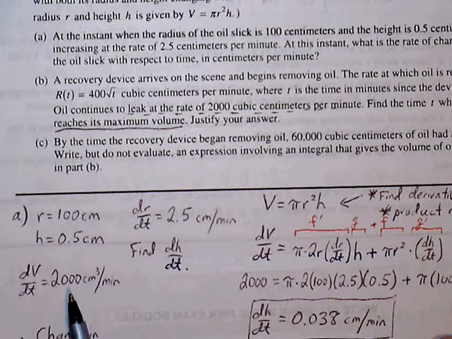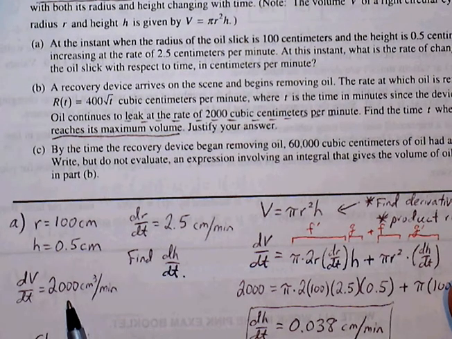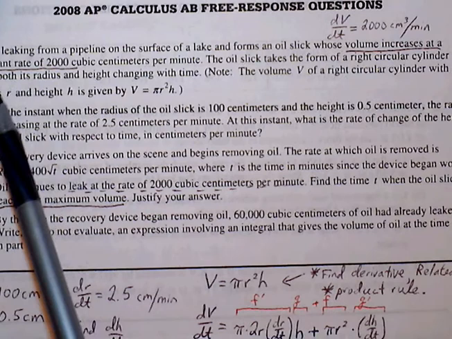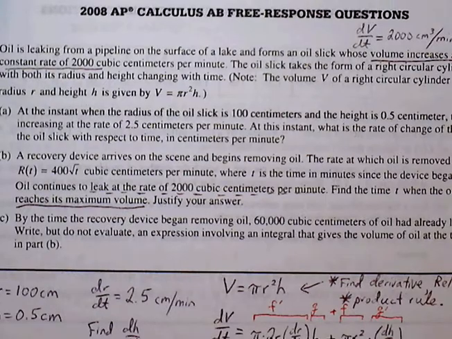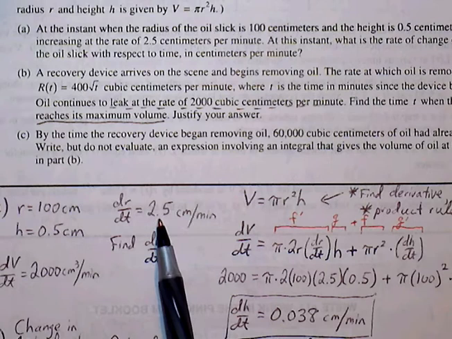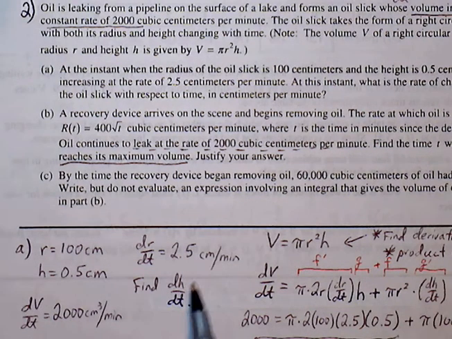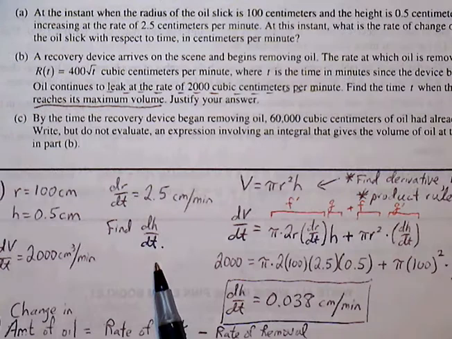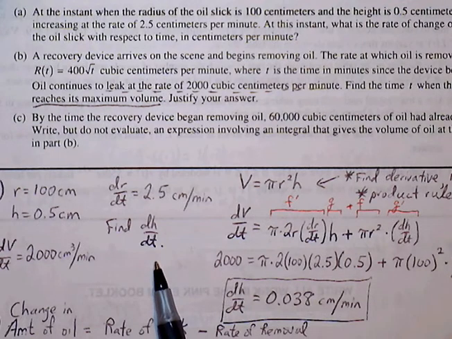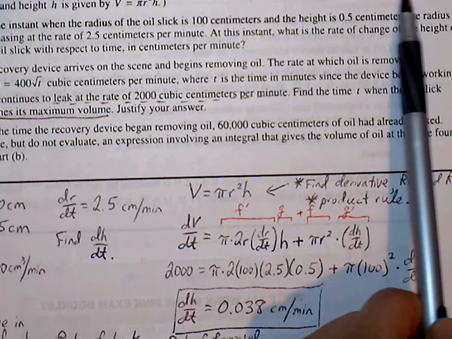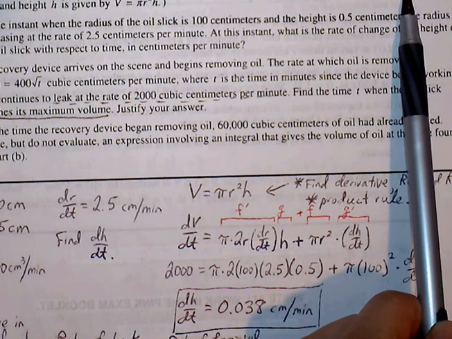We know the volume of this oil leak is increasing at a rate of 2,000 cubic centimeters per minute. Okay, and once we have that, we also know that dr over dt, the rate at which the radius is increasing, is 2.5 centimeters per minute. Okay, and then we just want to find dh over dt, the rate at which the height of the right circular cylinder is changing.